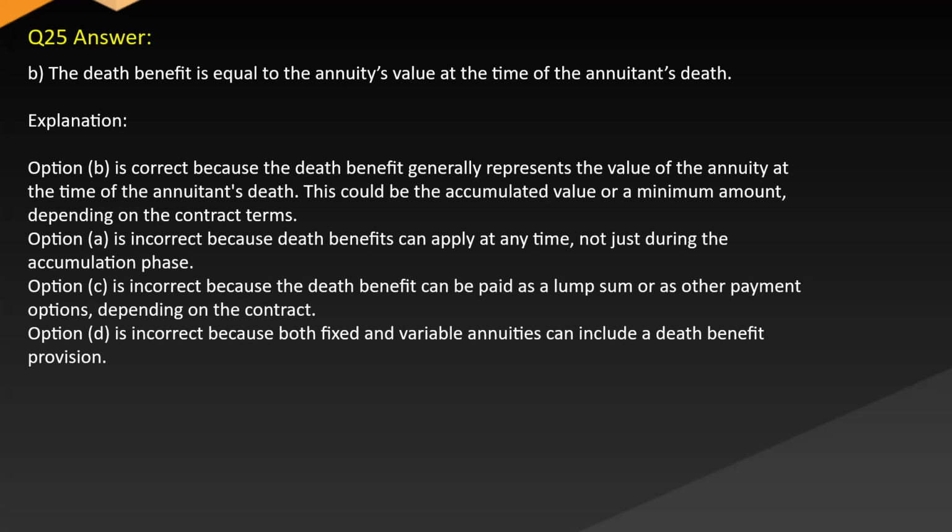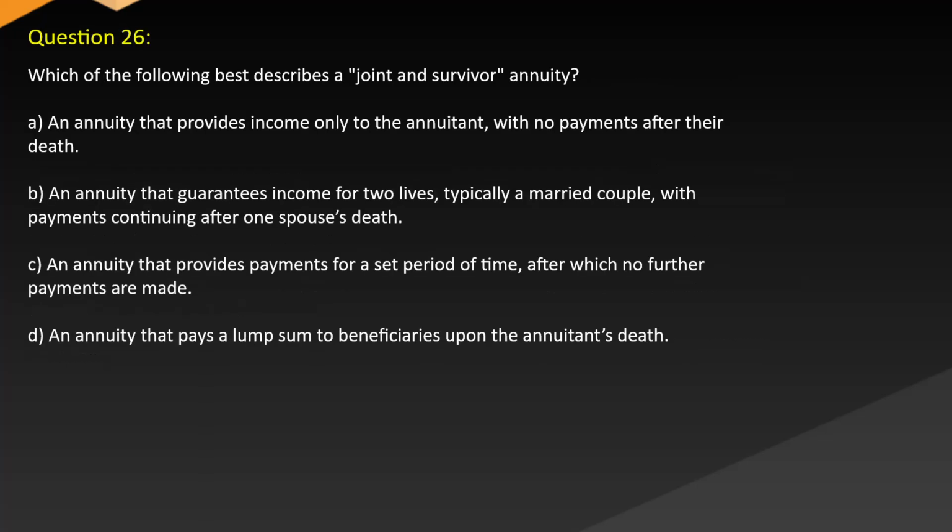Option A is incorrect because death benefits can apply at any time, not just during the accumulation phase. Option C is incorrect because the death benefit can be paid as a lump sum or as other payment options, depending on the contract. Option D is incorrect because both fixed and variable annuities can include a death benefit provision. Question 26. Which of the following best describes a joint and survivor annuity?